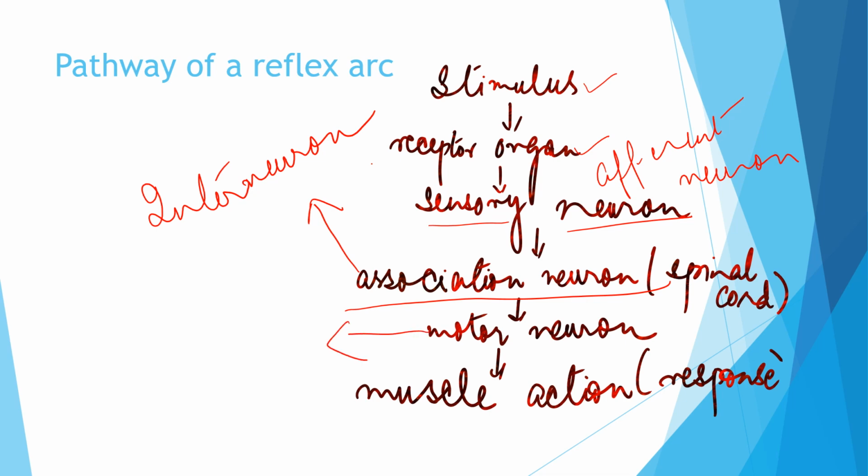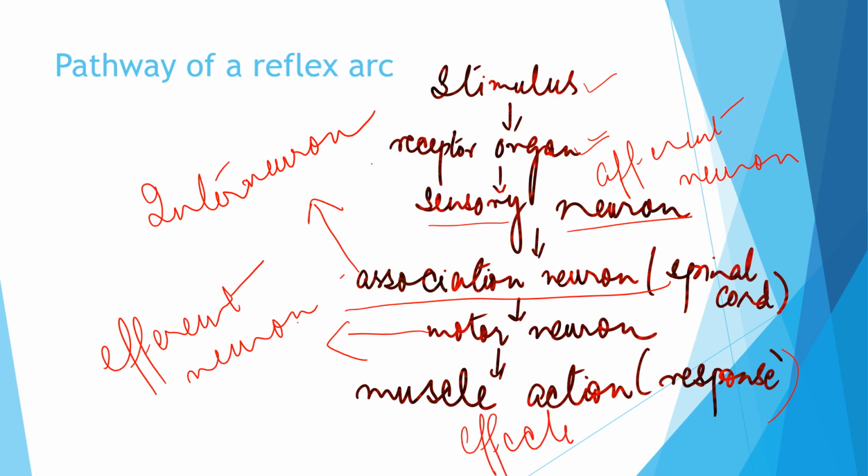Now next comes the motor neuron. The association neuron carries the electrical stimulus to the motor neuron. The motor neuron is also called the efferent neuron, which takes the impulses to the muscle for the action. The muscle for the action or the response is the effector organ. So this is the receptor organ, and where the muscle action happens, that is the effector organ. This is the simple reflex arc which I have written here. Try to write it like this and learn it like this, so it will be very easy for you all.